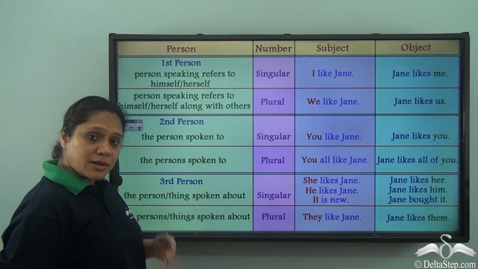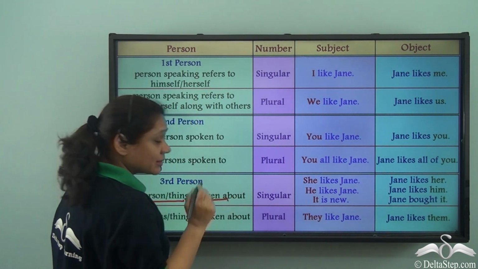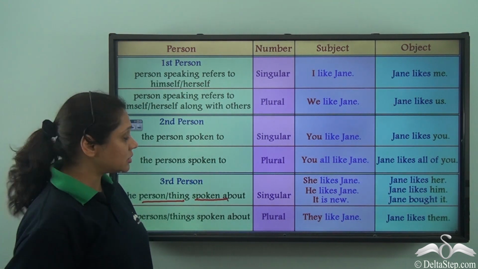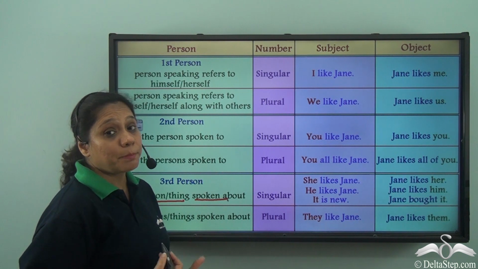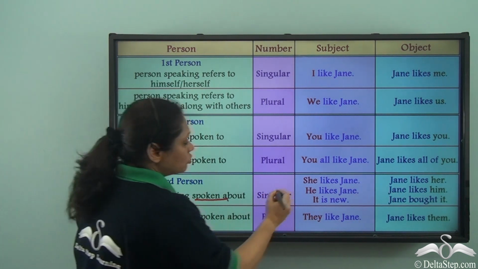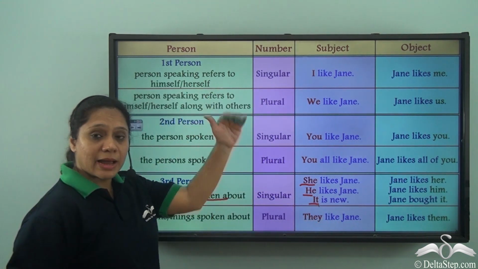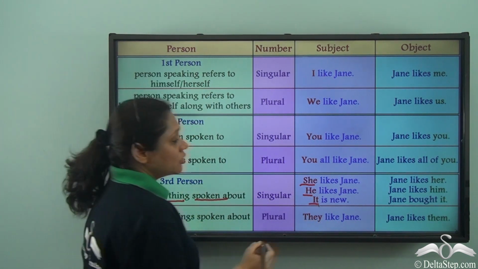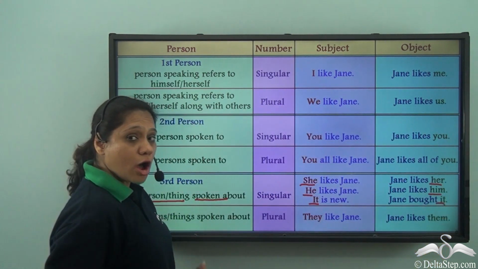When we say the third person, we refer to the person or thing that is being spoken about. So when we refer to the third person singular, depending on the gender, we use she or he or it as the subject and we use her or him or it as the object.